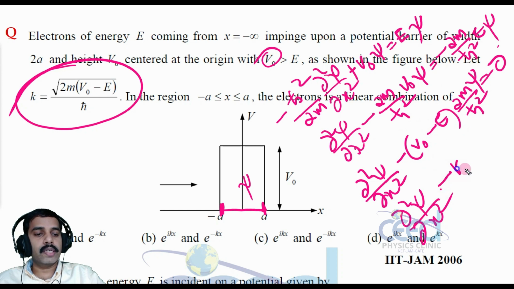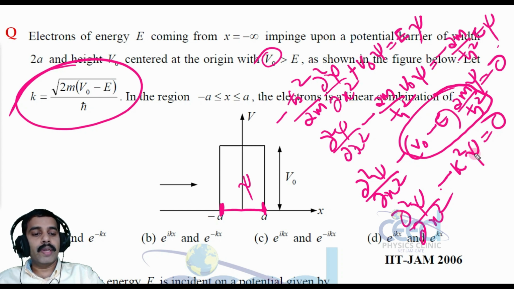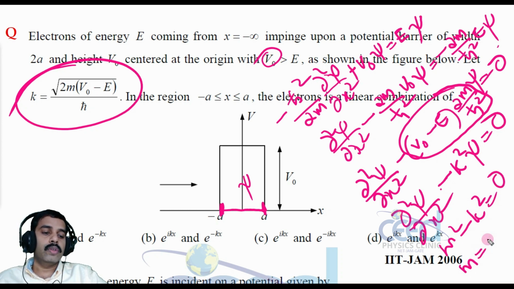Okay, minus k square psi equal to 0, because if I remove the square root, I can write this term as k square psi. Now this is a familiar differential equation with auxiliary equation m square minus k square is equal to 0, that is m is equal to plus or minus k, right?